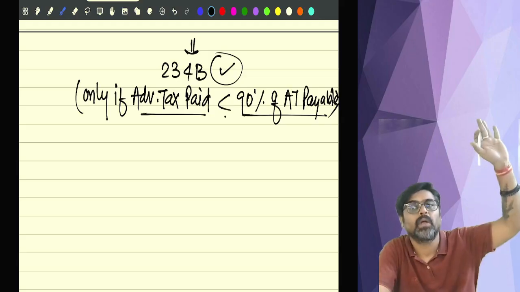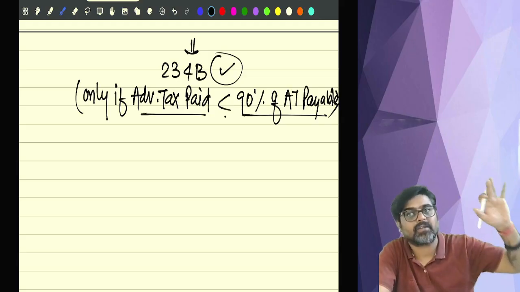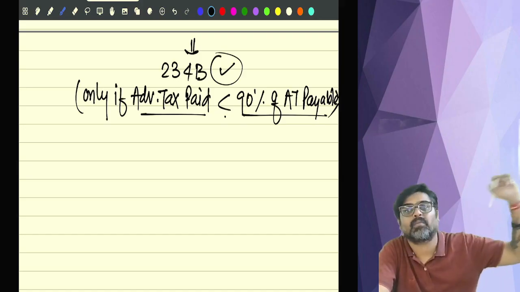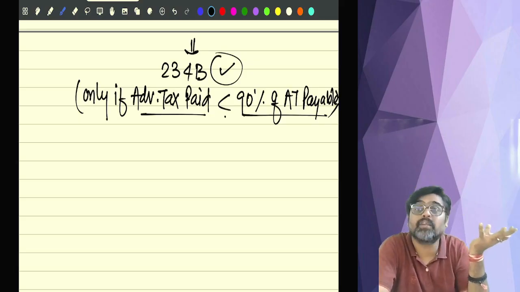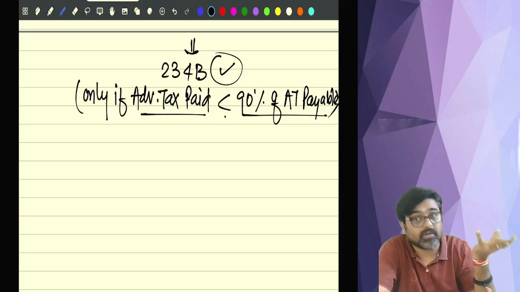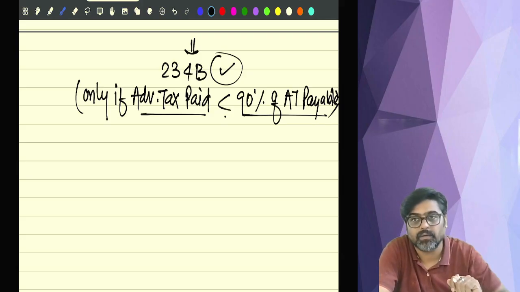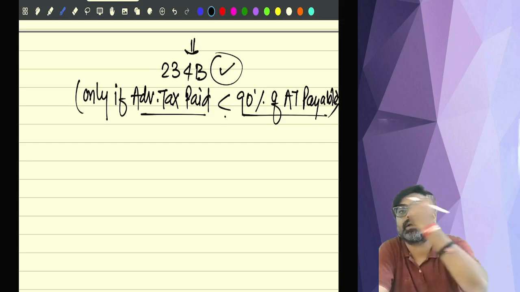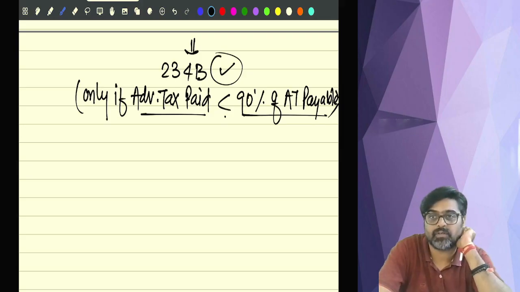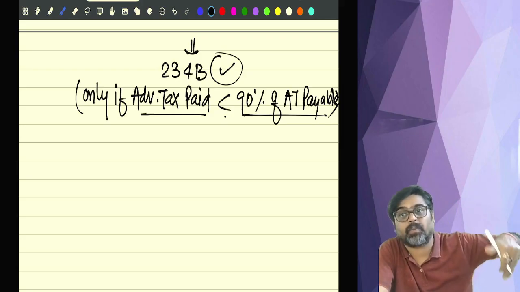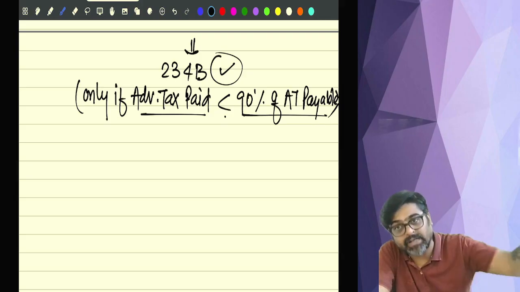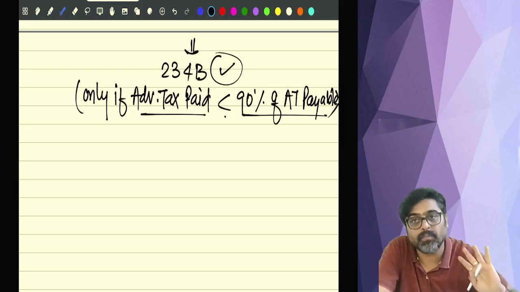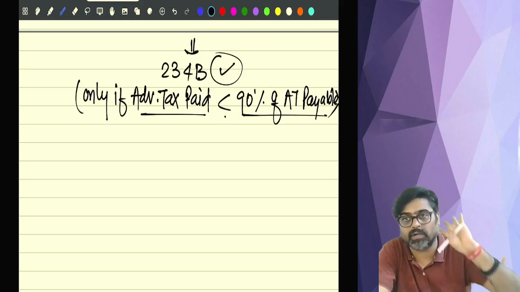What is your total income? What is your tax liability? From that tax liability, TDS amount is reduced, TCS amount is reduced, then AMT credit is reduced, then relief under section 89. After reducing all these amounts, some balance tax will be there. If this amount is 10,000 or more, then this is the advance tax payable, which you come to know in the assessment year. Now you will compare it with the advance tax which you have actually paid during the previous year. You should have paid 90% of the advance tax payable or more, but you have paid less than 90%. Then 234B will be attracted and interest will be calculated under 234B.